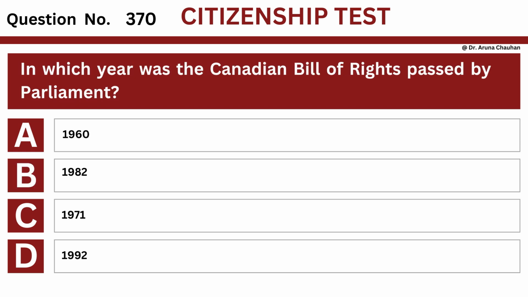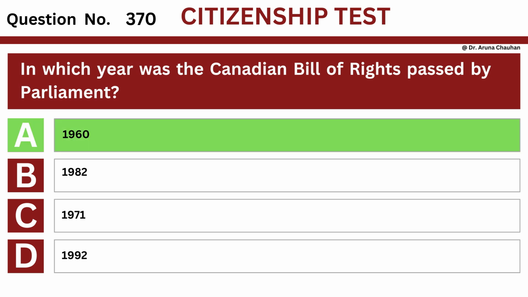Question number 370. Question: in which year was the Canadian Bill of Rights passed by Parliament? Option A, 1960. Option B, 1982. Option C, 1971. Option D, 1992. The answer is option A, 1960.